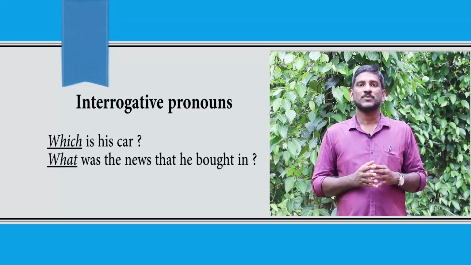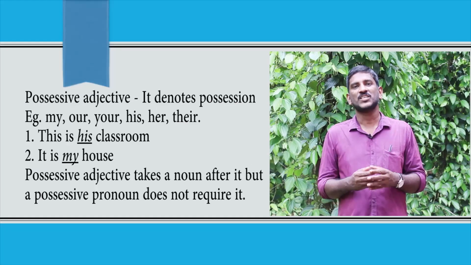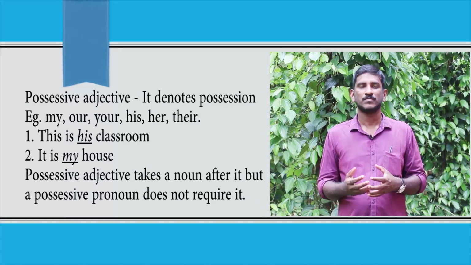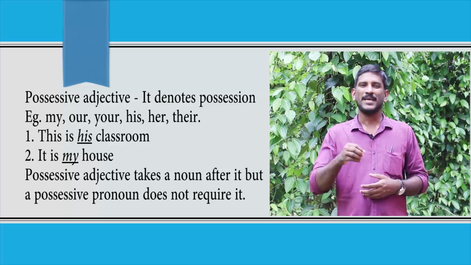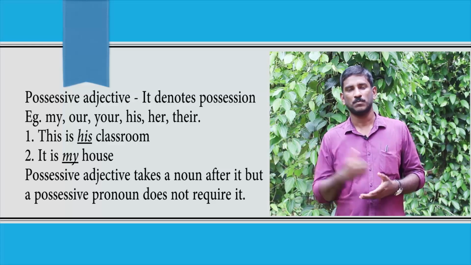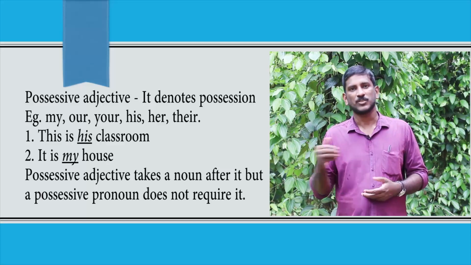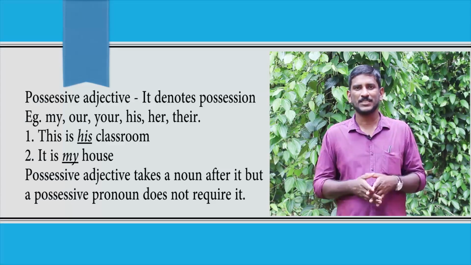There is one more adjective. The adjective is possessive adjective. This is his classroom. It is my home. My home, his classroom. Take these two expressions. My is a possessive adjective which qualifies home. His classroom. His is a possessive adjective which qualifies classroom. So these are examples of possessive adjectives.